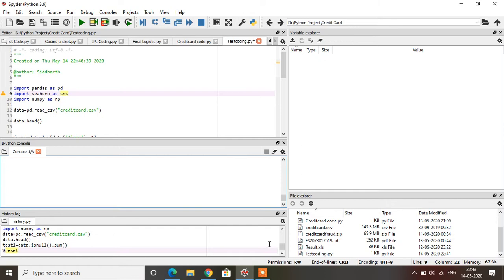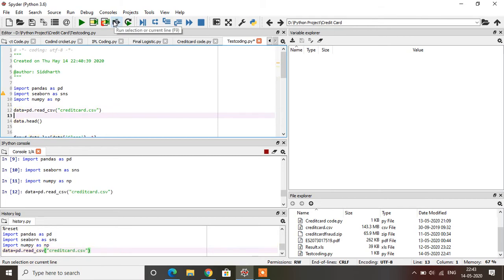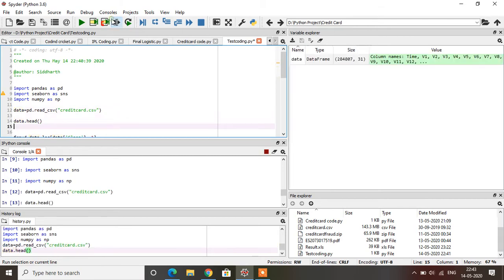So in this online lecture, we are going to discuss the logistic regression algorithm for a credit card dataset. We have written the source code for this. We are importing pandas, the Seaborn library, and the NumPy library, and my dataset is credit card. creditcard.csv will be my dataset. Once we execute the code, we get the full details.